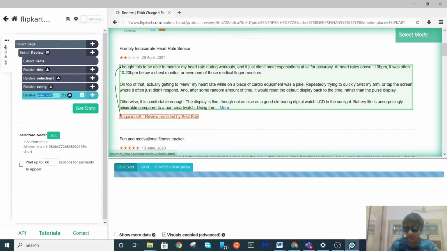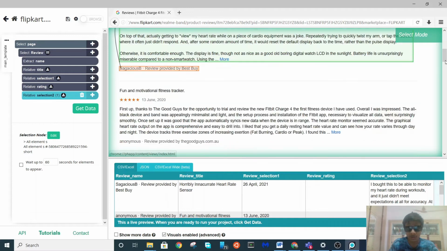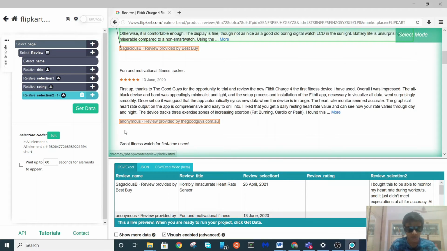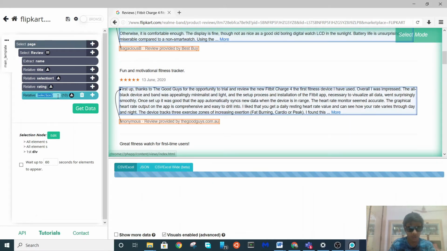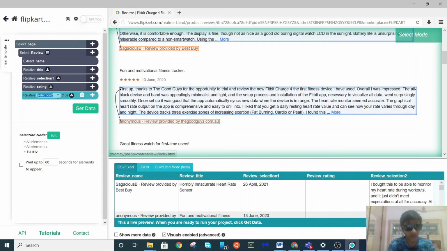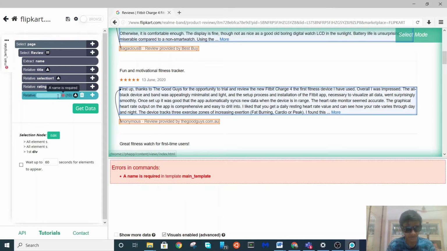Now I have selected the first description. Now you can see over here that all the descriptions are scrapped and stored in this new column. A new column is created for the description.